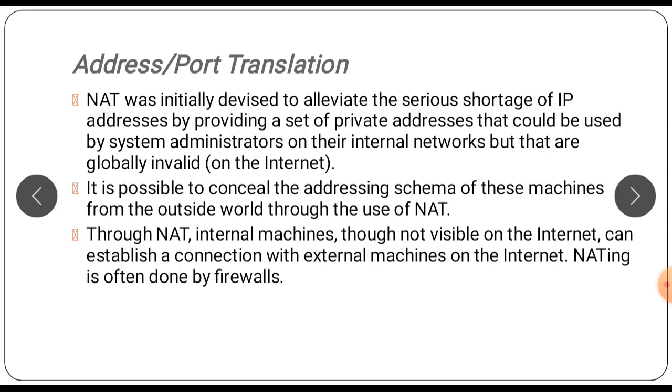Publicly accessible machines within an organization, such as a web server, may or may not have a public internet address. However, it is possible to conceal the address scheme of these machines from the outside world through the use of NAT. Through NAT, internal machines, though not visible on the internet, can establish connections with external machines on the internet. So, NATing is often done by firewalls.